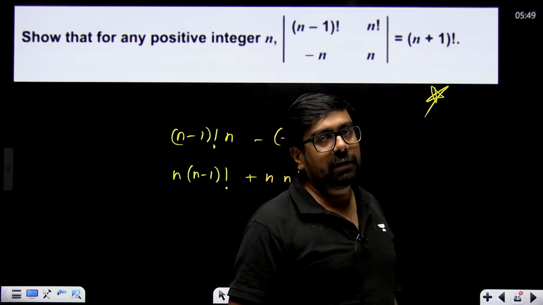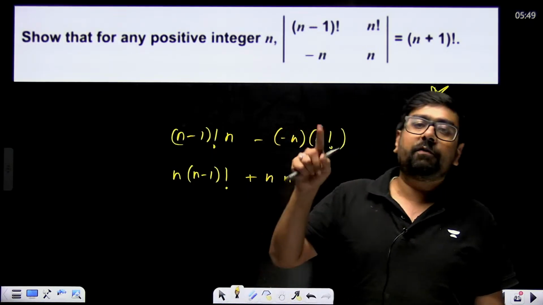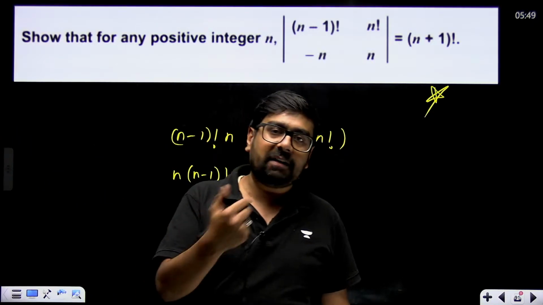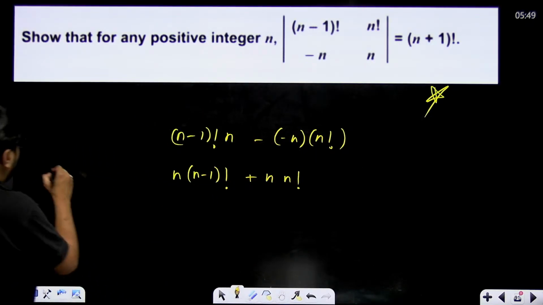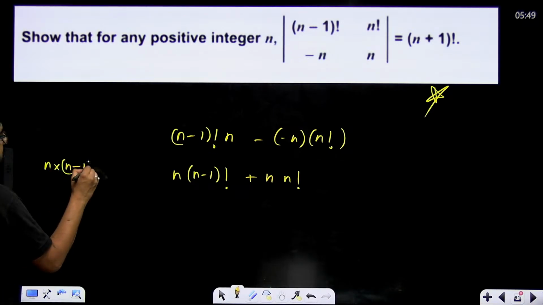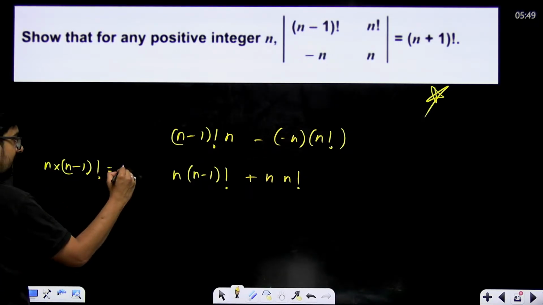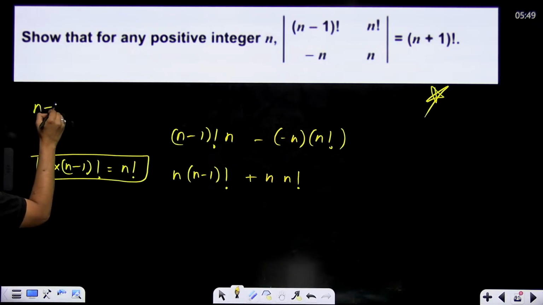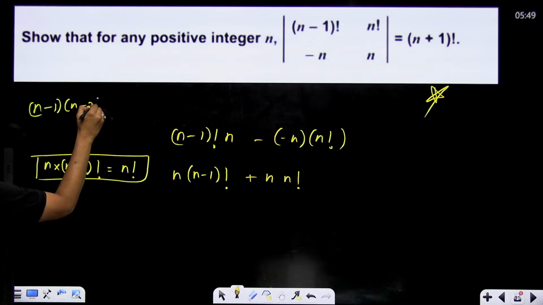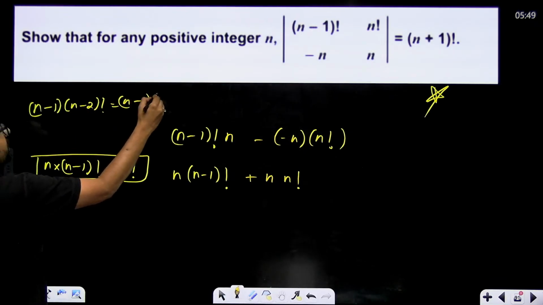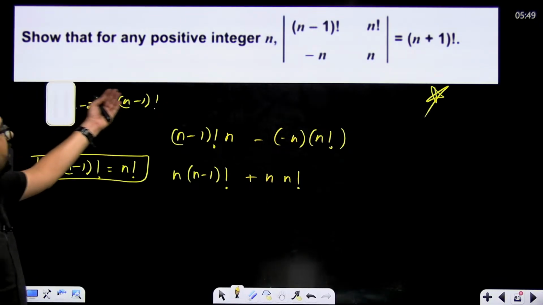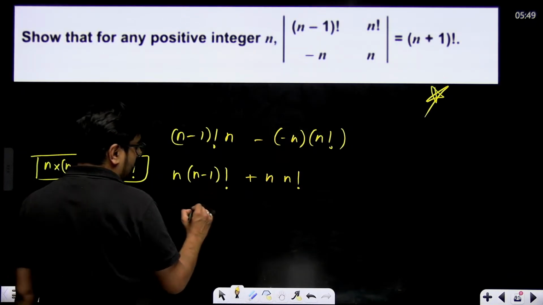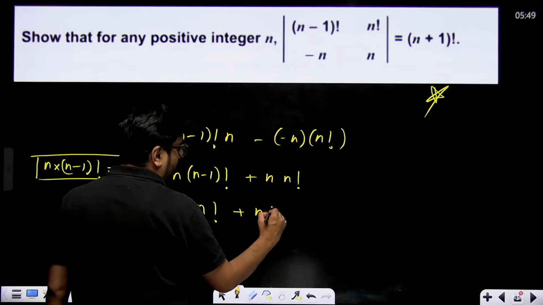Now n multiplied with n minus 1 factorial, what is that? 5 multiplied with 4 factorial will be 5 factorial, right? Why? Because 4 factorial is 4 into 3 into 2 into 1, and 5 into 4 into 3 into 2 into 1 will become 5 factorial. So n multiplied with n minus 1 factorial is nothing but n factorial. Suppose if I do n minus 1 multiplied with n minus 2 factorial, this is n minus 1 factorial, right? This is something we have learned in class 11th. So n into n minus 1 factorial will be n factorial only. So this is n factorial plus n into n factorial.